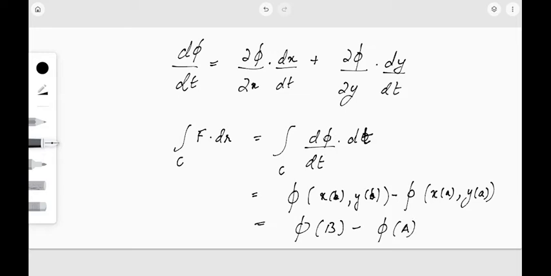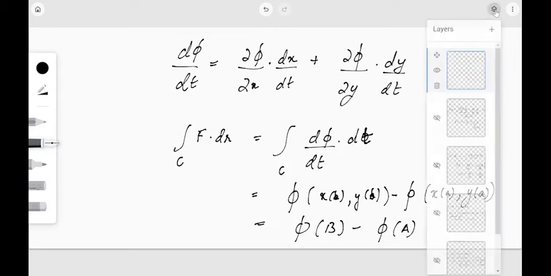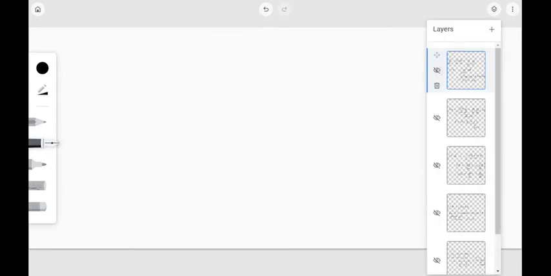The integral of a differential will be the function itself, that is phi, and the variation of t is from a to b. So we got that the integral over C of F dot dr is nothing but phi of b minus phi of a. So I hope the proof is clear for all of you.